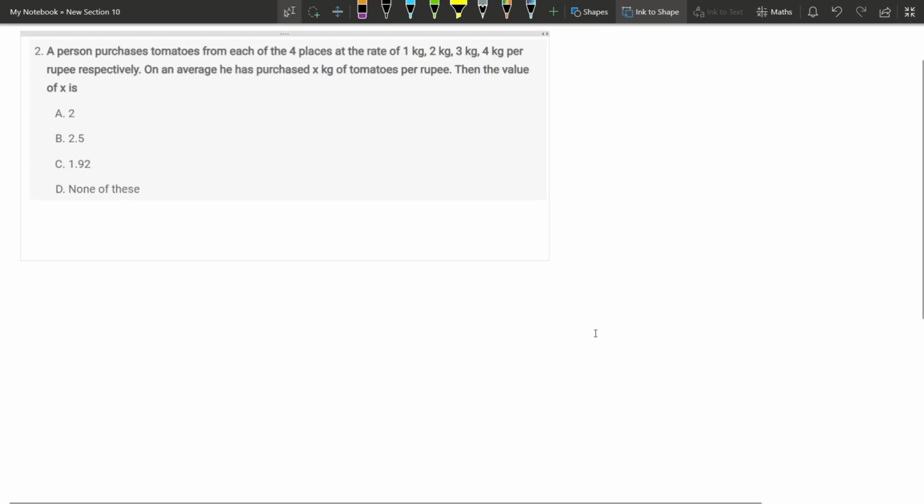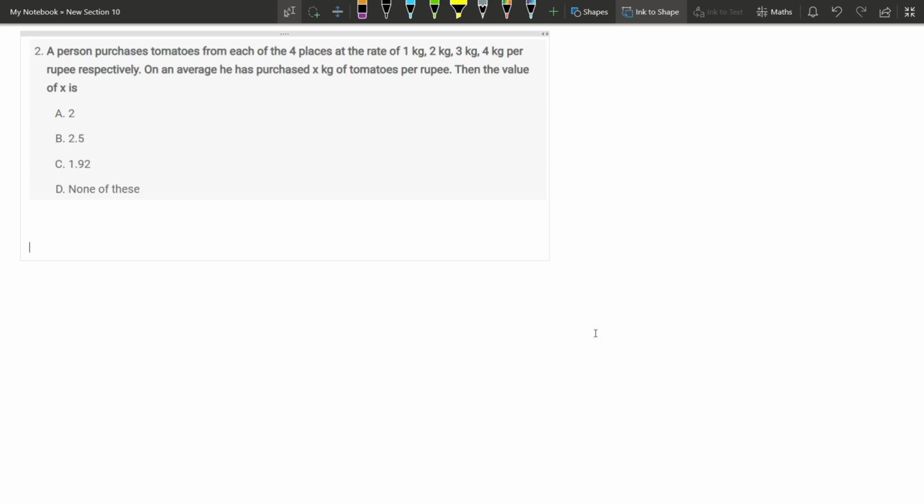Now let us solve the next question. A person purchases tomatoes from each of 4 places at the rate of 1 kg, 2 kg, 3 kg, 4 kg per rupee. On an average, he has purchased X kgs of tomatoes per rupee. So all these questions in the TCS aptitude paper are very easy, but the questions are framed in a difficult way. The solutions are very easy. You will have to first understand what is given in the question, which is the actual challenge here.